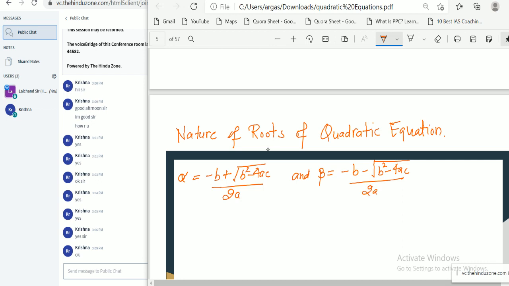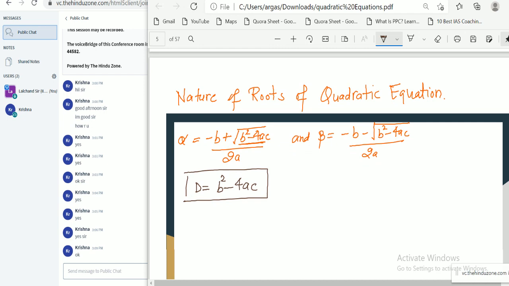And this factor we represent with the help of D, b² minus 4ac, isn't it? Look, this is a square root term. We know we do not allow a negative value inside the square root. Okay, in the first case, if this D is positive, that means D is greater than 0.